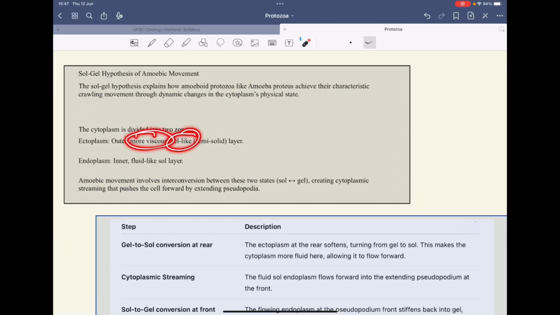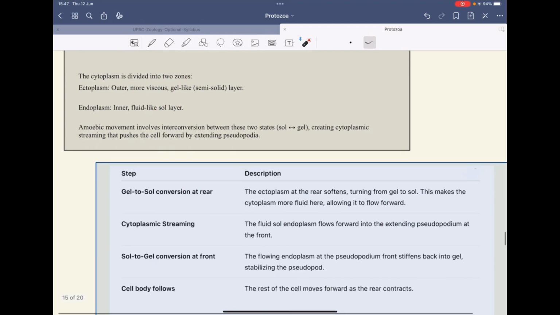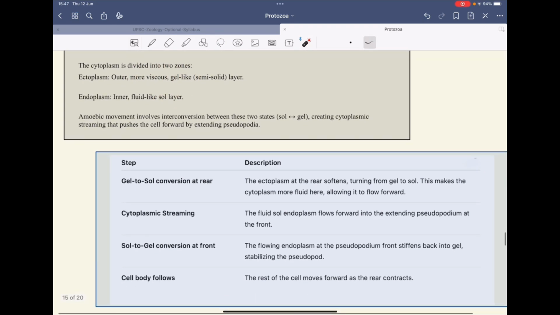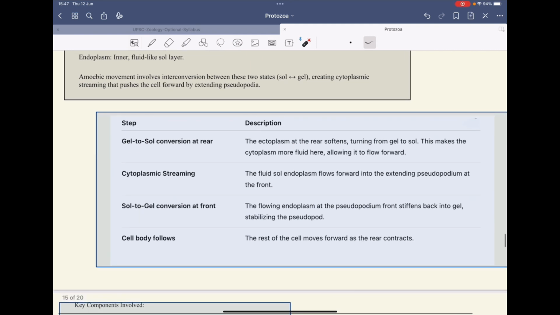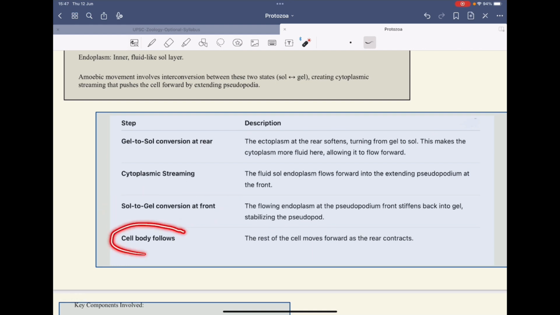The outer one is more viscous, it's gel-like, and the inner one is fluid-like, it's a sol layer. So how is it carried out? First of all, there is gel to sol conversion at the rear end. There is cytoplasmic streaming, then sol to gel conversion at the front, and there is cell body flow.